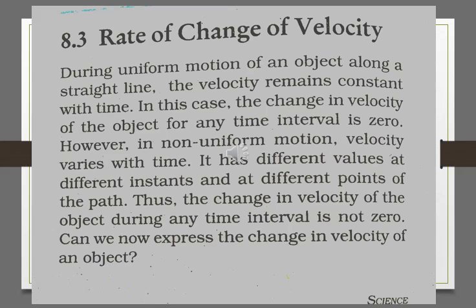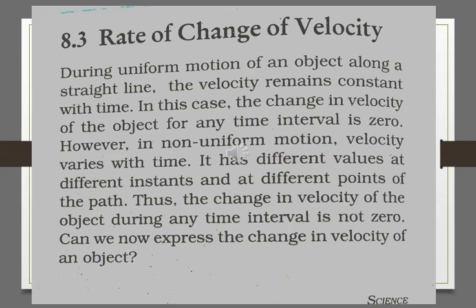This means that for any time interval, the change in the speed of the object is 0 because it is uniform motion. But in non-uniform motion, after a particular time, after 1 minute or whatever the interval, its velocity varies with time. It has different values at different instants, at different points of the path.